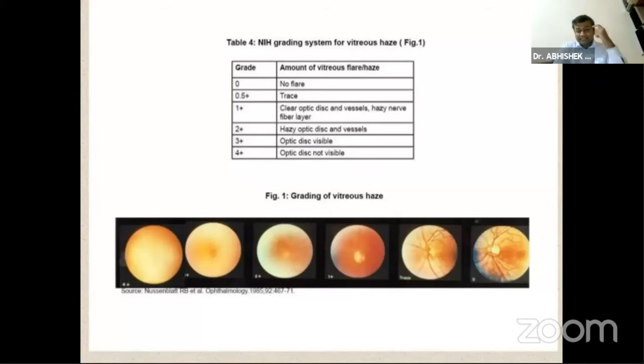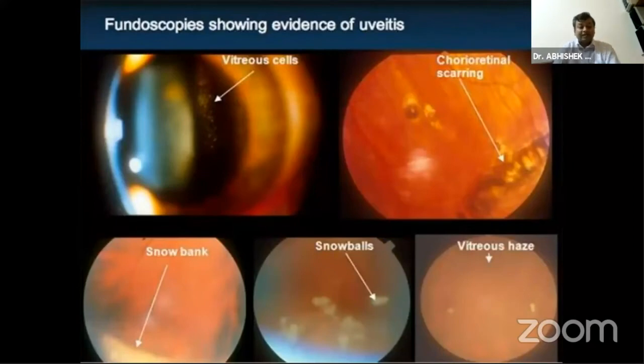As depicted in this chart, vitritis is graded from 0 to 4+. On slit lamp biomicroscopy, we see vitreous cells in the anterior vitreous phase, with varying degrees of haze according to the vitritis grade. Snowballs are visible in the inferior retina, which are yellowish-white opacities. They are not actually sitting on the retina but away from it, and they look like ants' eggs. On depressing the pars plana, we can see inflammatory exudates in the pars plana region, which are known as snowbanks. We can also see chorioretinal scarring at times.